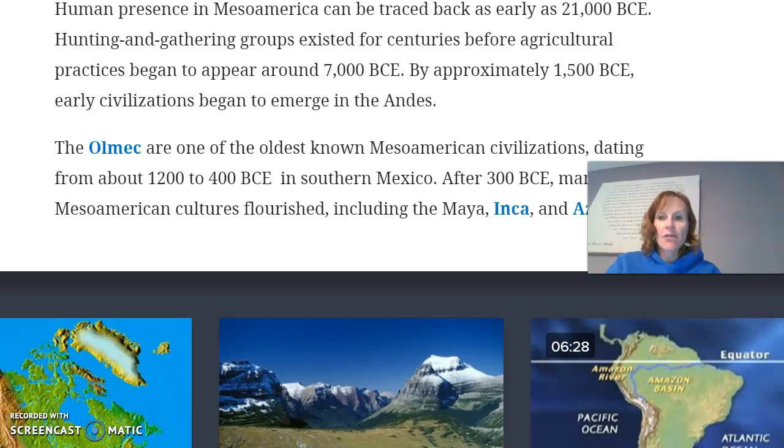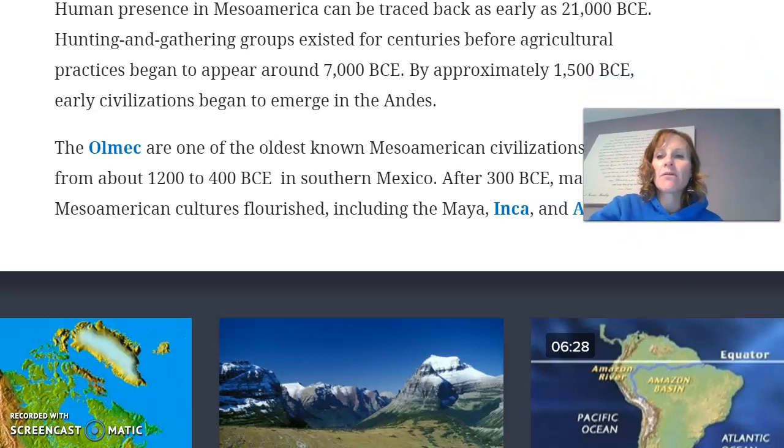And they were hunters and gatherers, which means they went out and they killed their food and they found berries and they collected it all, and that's how they survived. They didn't have agriculture. Guys, remember, we've talked about agriculture all year long. Agriculture, just farming. So before there was farming, there was hunting and gathering. So agriculture or farming practices didn't begin until around 7,000 BC.